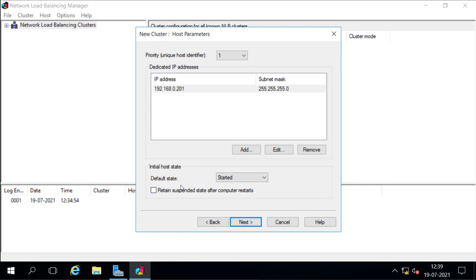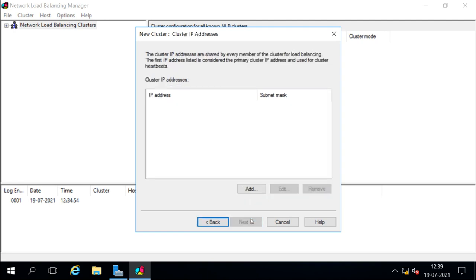So if you like, then you can select this. Then I will go next. I'm not selecting it. Now here we have to decide the cluster IP. The cluster IP is the virtual IP for the cluster. So any client who wants to access the cluster will access it by using this IP address. So we can add an IP address here for the cluster.